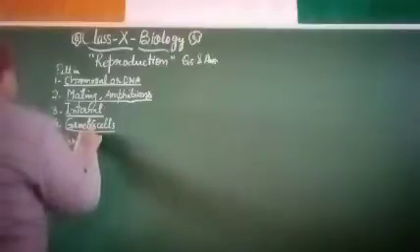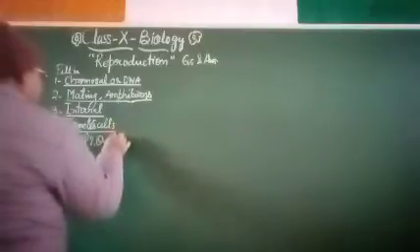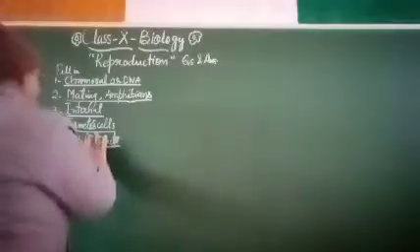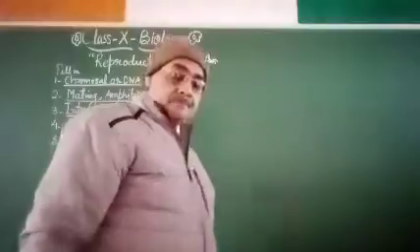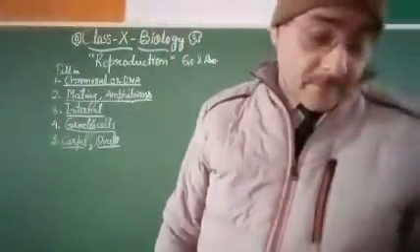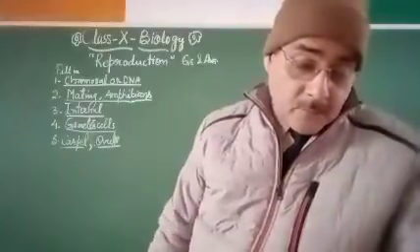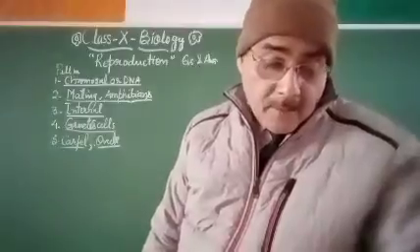So carpel and ovule will be the answer. Question number 6, stamen dash bearing anther which produce dash are the male reproductive part of the flower.